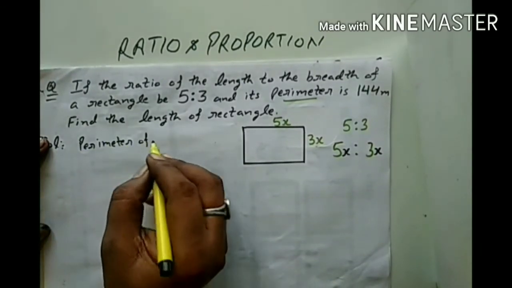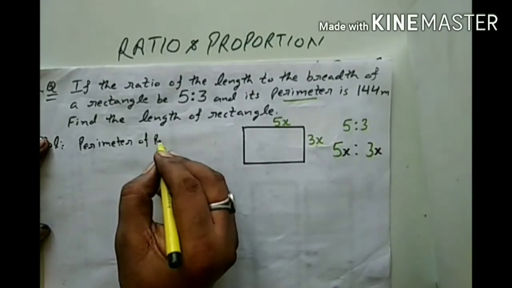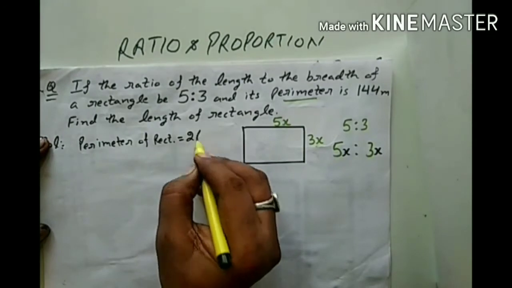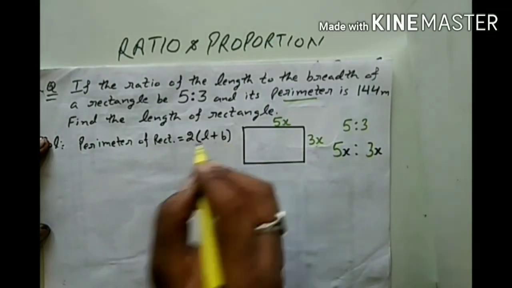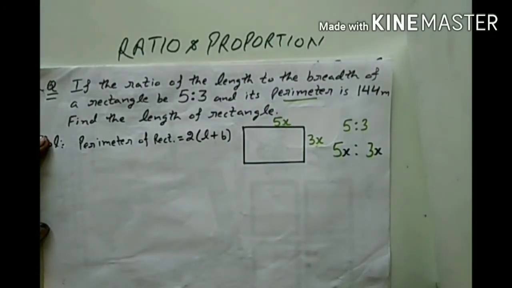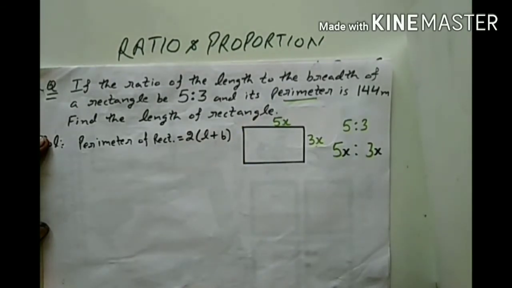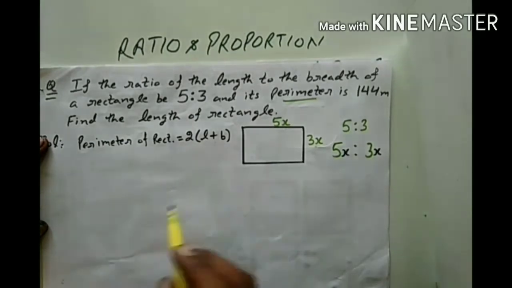Perimeter of rectangle, I write in short, is 2 multiply length plus breadth. I write in short that 2 bracketed length plus breadth. You have to add length and breadth and you have to double that addition. Now, what is the length?